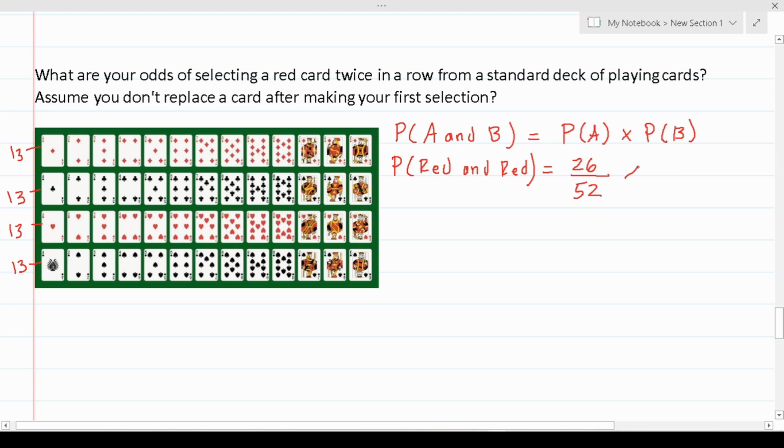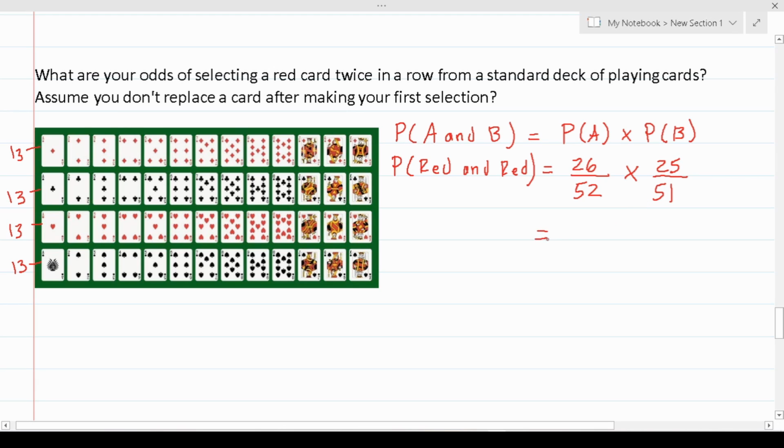Now again, we're not replacing that card that we took the first time. So now there are 51 cards in the deck, and we have to assume for probability that we picked a red card. So now we have to assume there are only 25 red cards in the deck now.